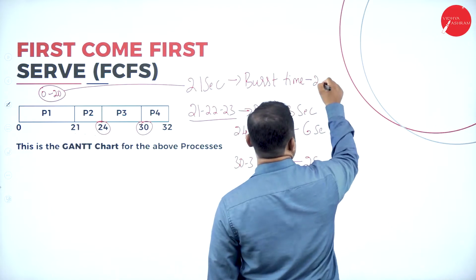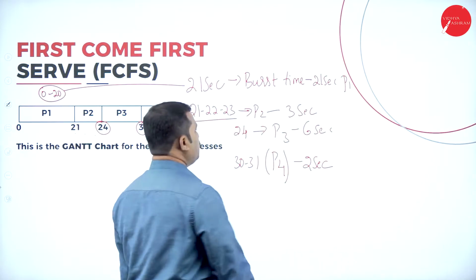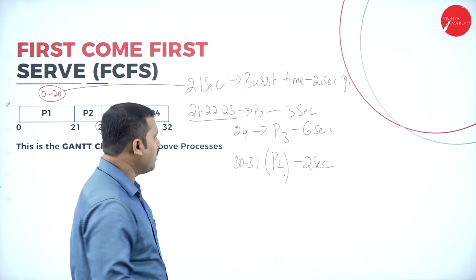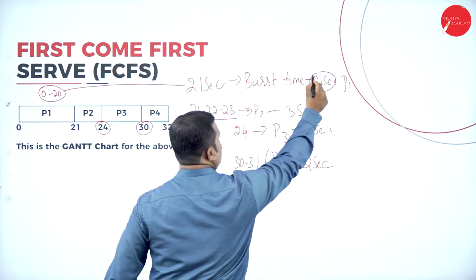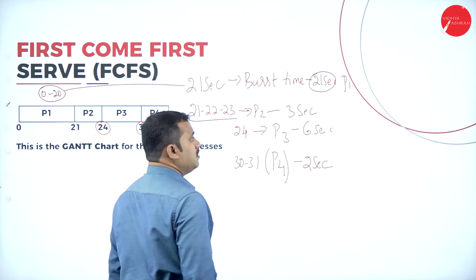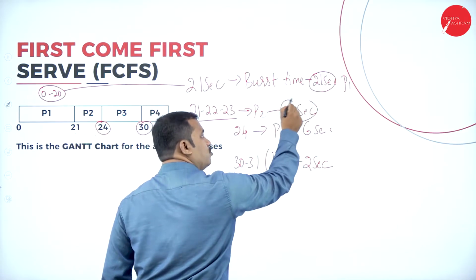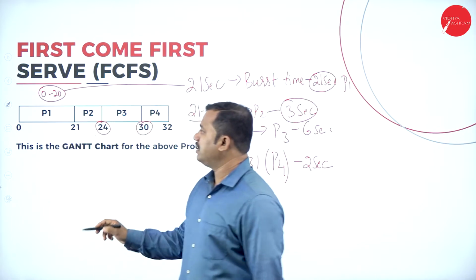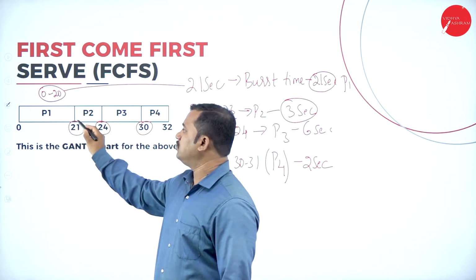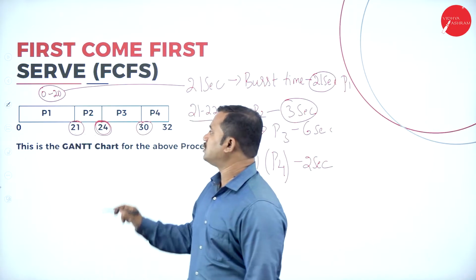That is 21 seconds for process P1. So if that is the case, we have this operation. What is the time taken by this? 21 seconds. Till the execution of process P1, process P2 must wait. What is the waiting time of process P3? 24 seconds.